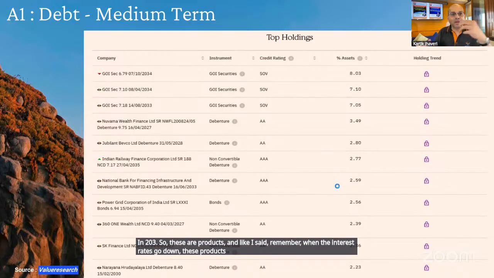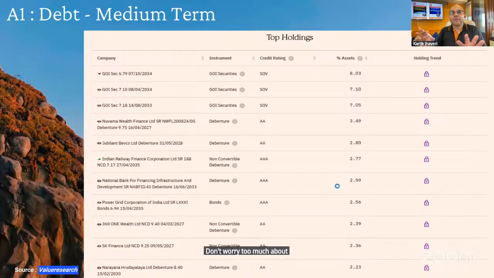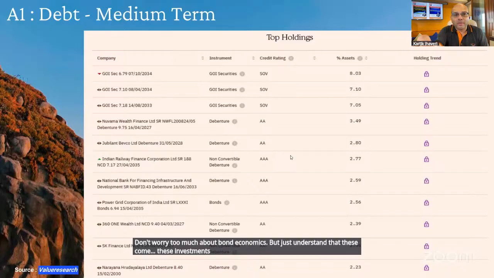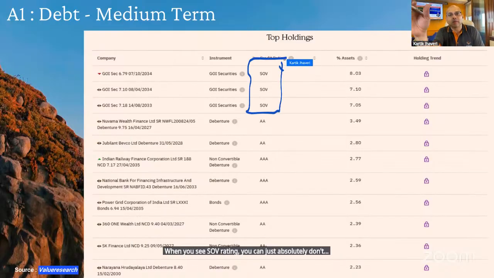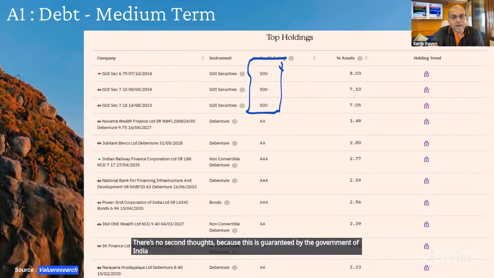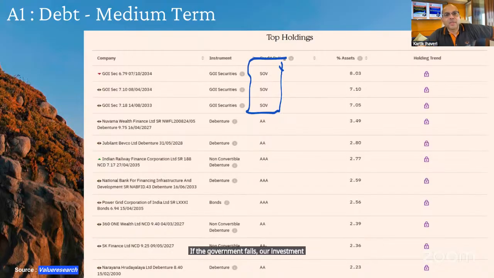There is capital gains that happen. Don't worry too much about bond economics, but just understand that when you see the SOV rating, there's no second thought, because this is guaranteed by the Government of India. If the government fails, our investment will fail. Otherwise, everything's good. And then, of course, you have a whole range of AA and AAA companies.